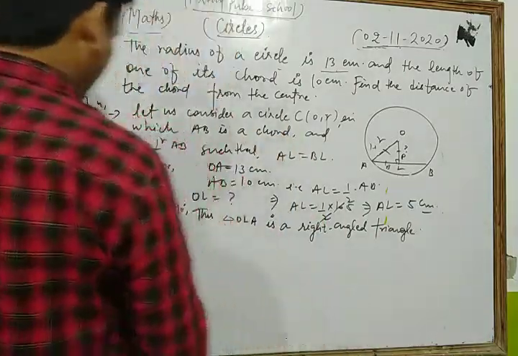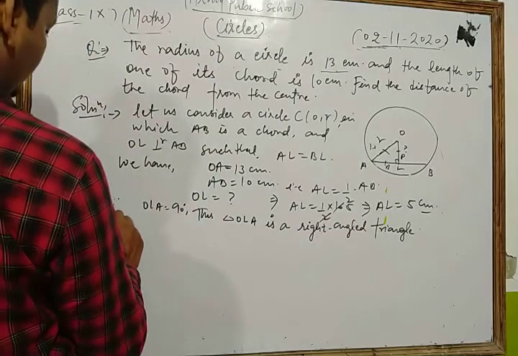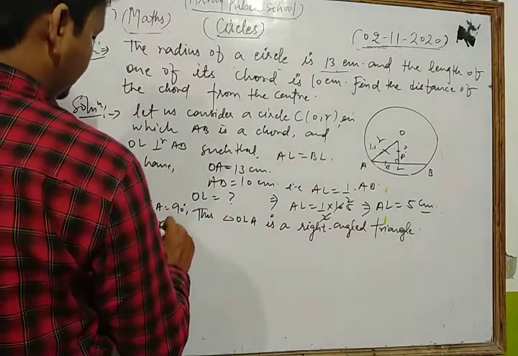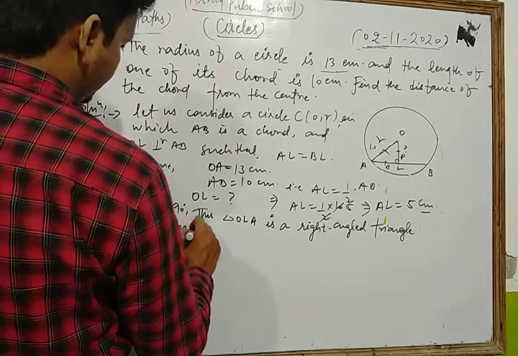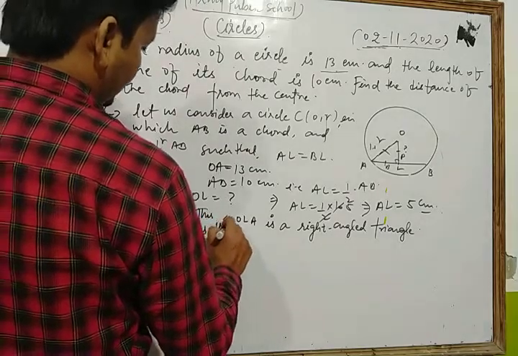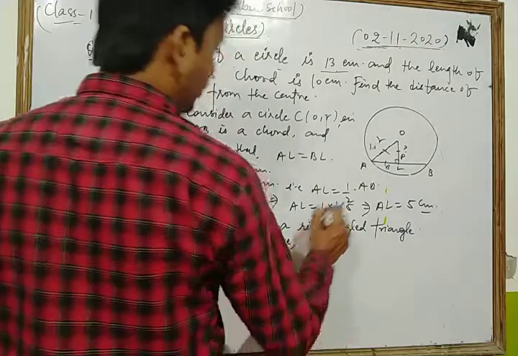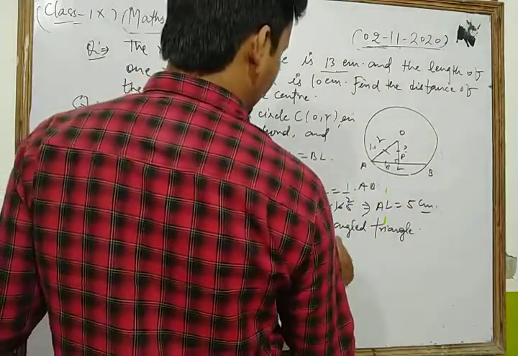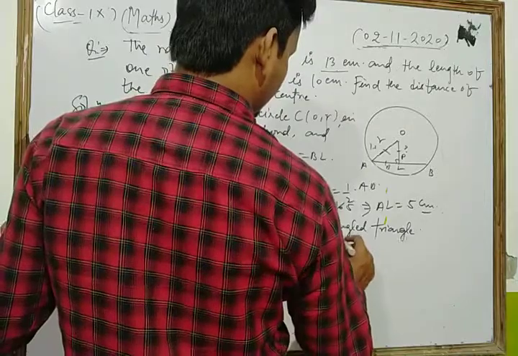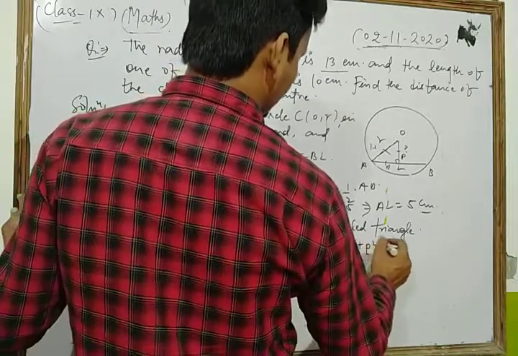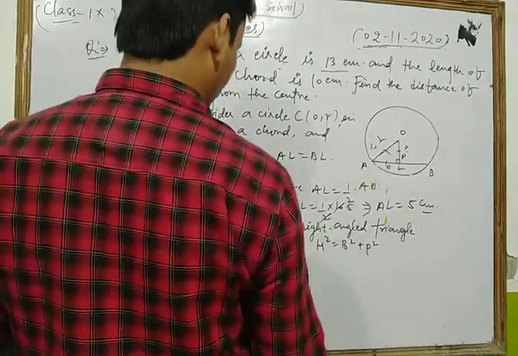So thus by Pythagoras theorem, we have hypotenuse square is equal to base square plus perpendicular square. So here hypotenuse is OA.